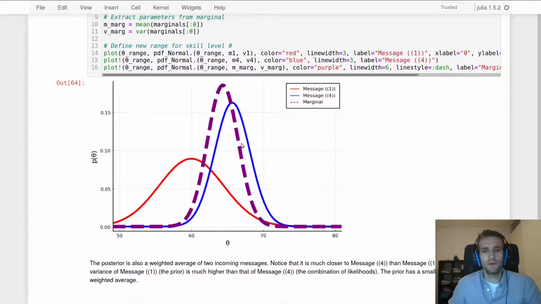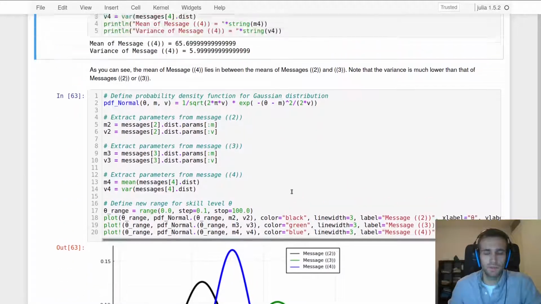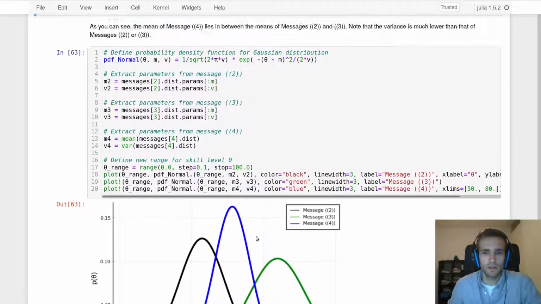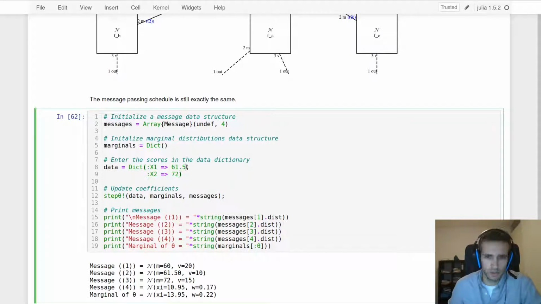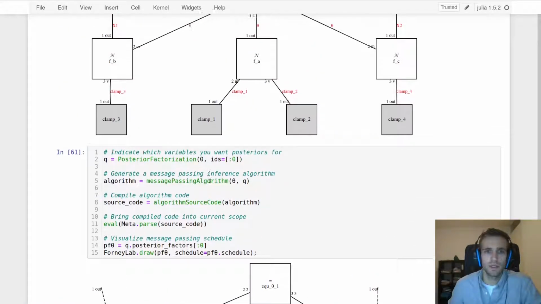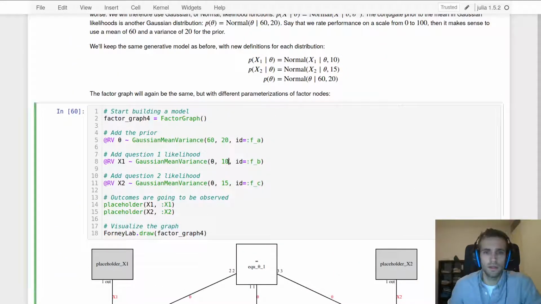If you are unfamiliar with what is happening here with these Gaussian PDFs, I suggest you have another look at Bert's lecture on the Gaussian distribution. Outside of that, I strongly encourage you to play around with these parameters. There have been a few values that have been completely arbitrary, such as these ratings, or the variances in each of the likelihoods, or the prior parameters.